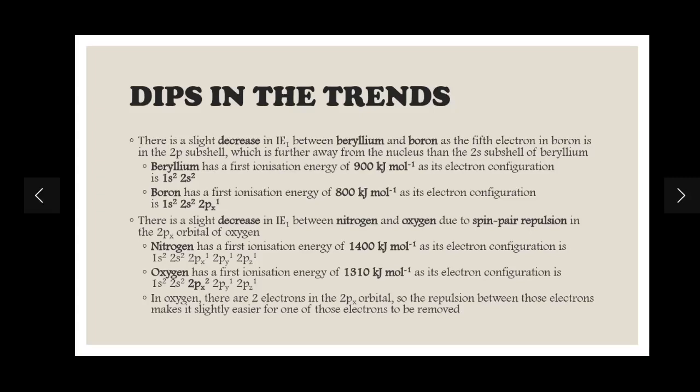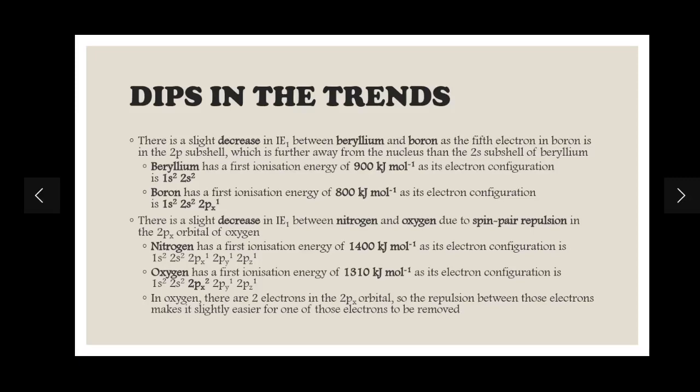Okay, in oxygen you will see that it has a first ionization energy of 1310 kilojoules per mole, as its electronic configuration is 1s2, 2s2, 2px2, 2py1, 2pz1. So in the 2px orbital you have two electrons. Those two electrons are repelling each other, and the repulsion between them makes it easier for one of those electrons to be knocked out. And what will happen? You will have a lower ionization energy. So if there is spin pair repulsion, lower ionization energy. So in oxygen there are two electrons in the 2px orbital, so the repulsion between them makes it slightly easier for one of the electrons to be removed.